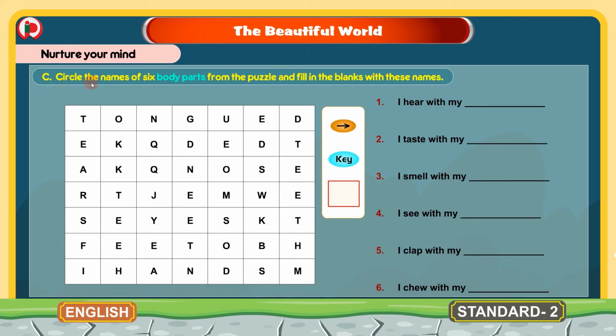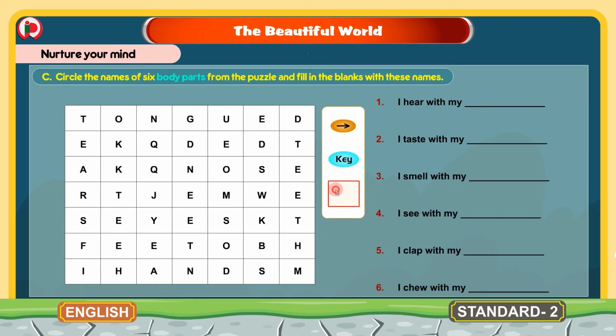C. Circle the names of 6 body parts from the puzzle and fill in the blanks with these names. Children, here in this puzzle we have 6 body parts. We have to identify those body parts and circle them and then write in the given blanks here. So what are those parts? Let's see. 1. I hear with my dash. We hear with our ears.